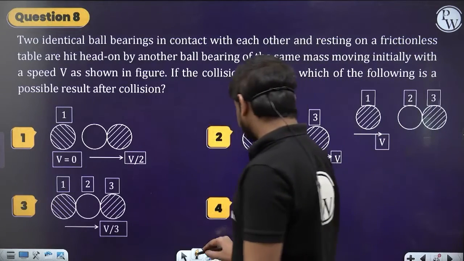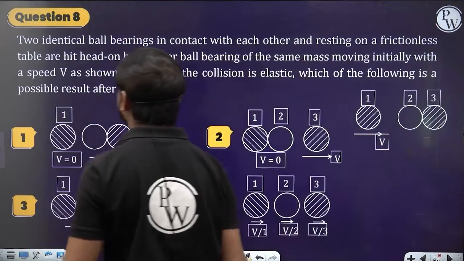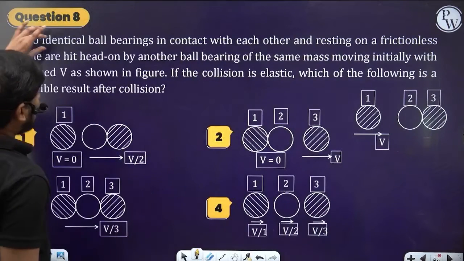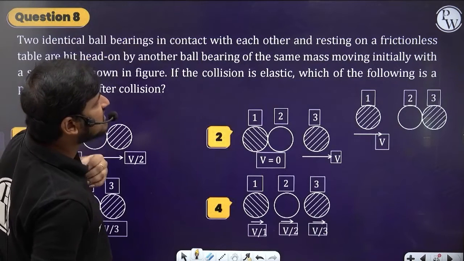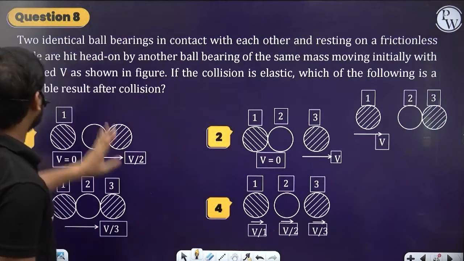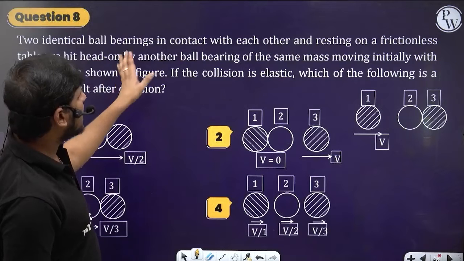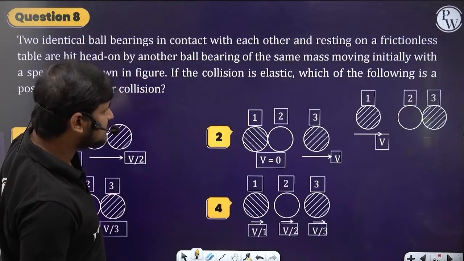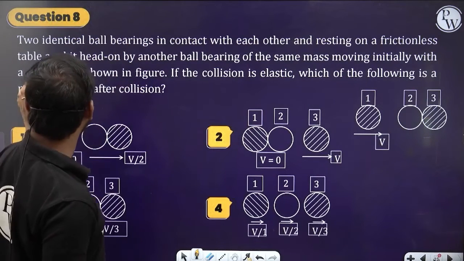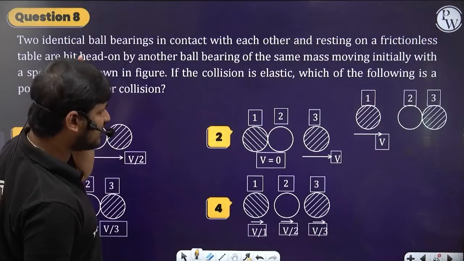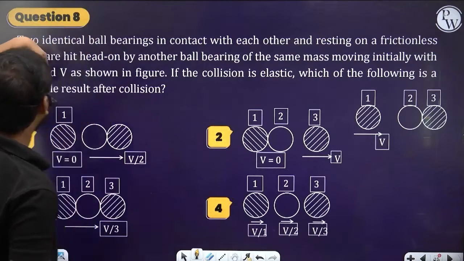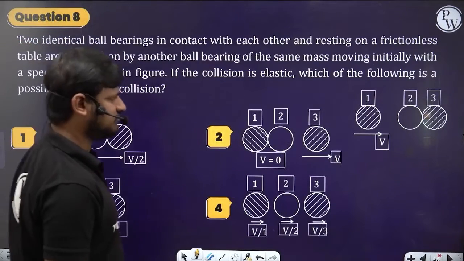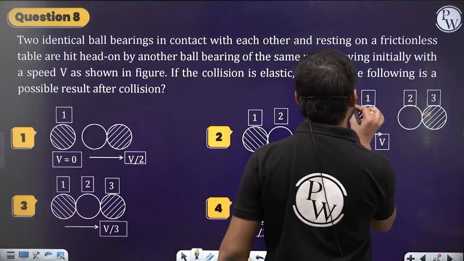So let's take the next question. What does the question say? Two identical ball bearings in contact with each other and resting on a frictionless table are hit head on by another ball bearing of same mass moving initially with a speed v as shown in the figure. If the collision is elastic, which of the following is a possible result after the collision? See, this is the diagram first.